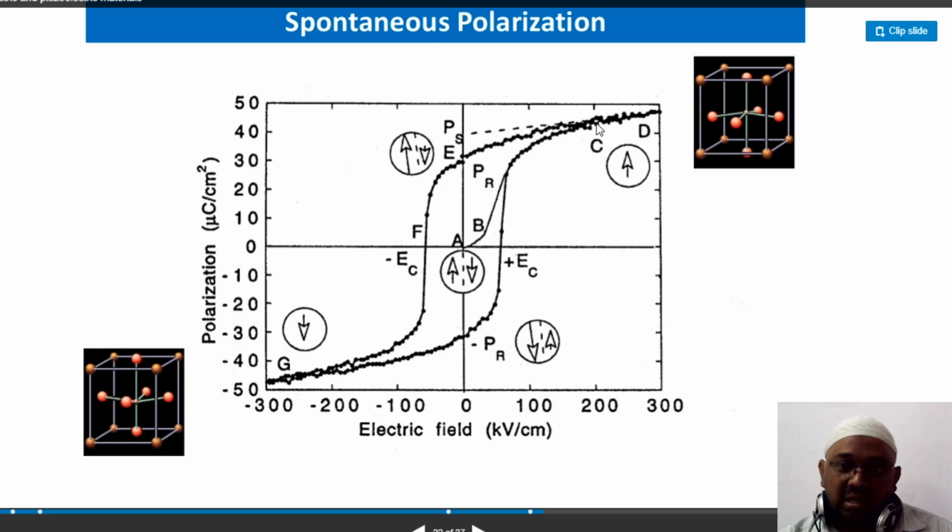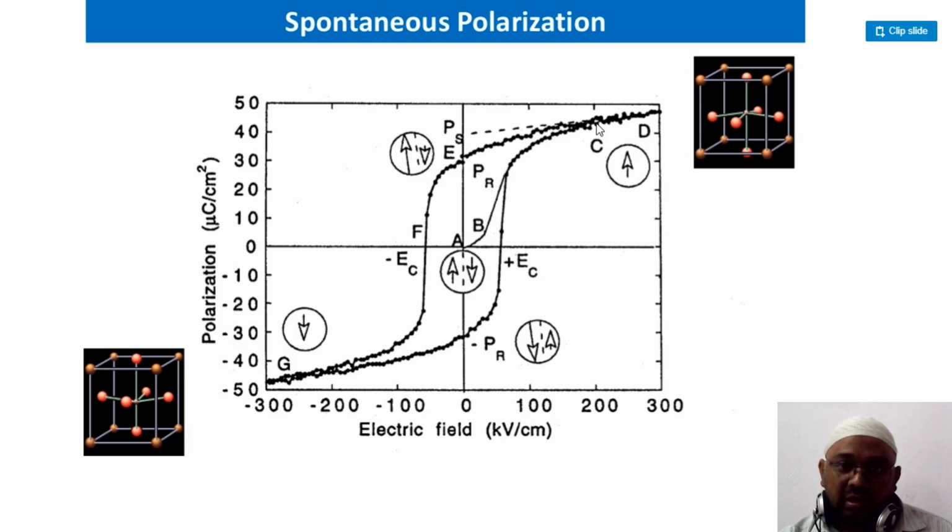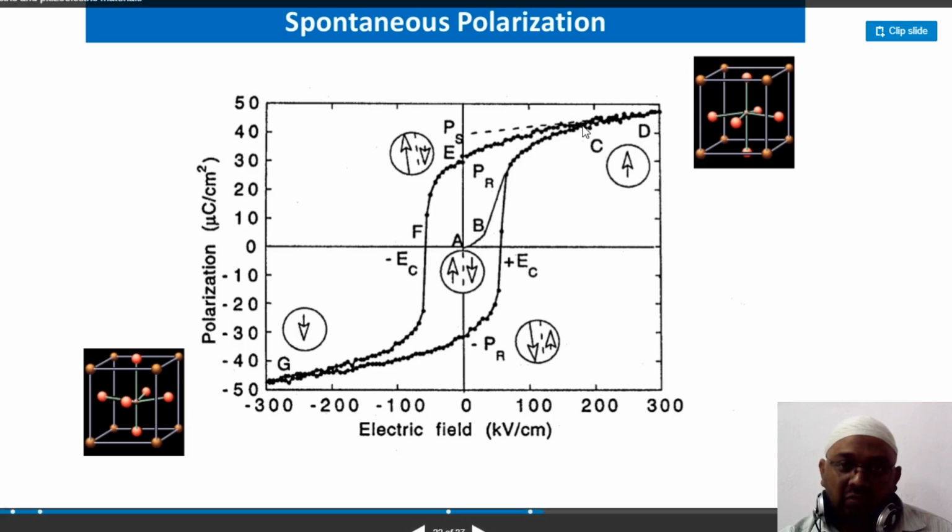Now when you switch off the electric field, the graph should come back to the origin. It should retrace its original path, but that is not happening. When you switch off the electric field, it takes another path.